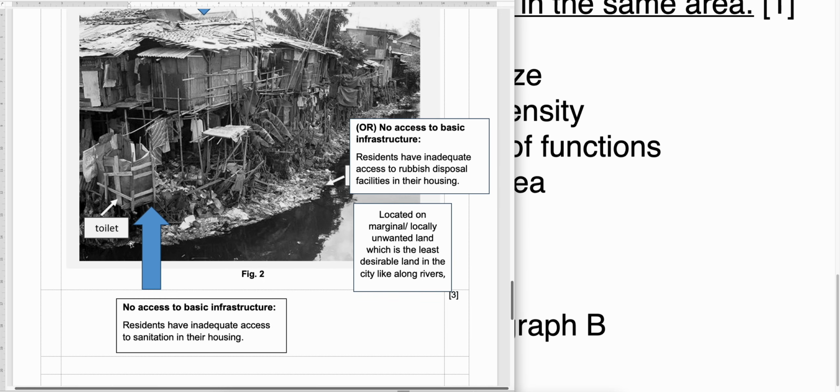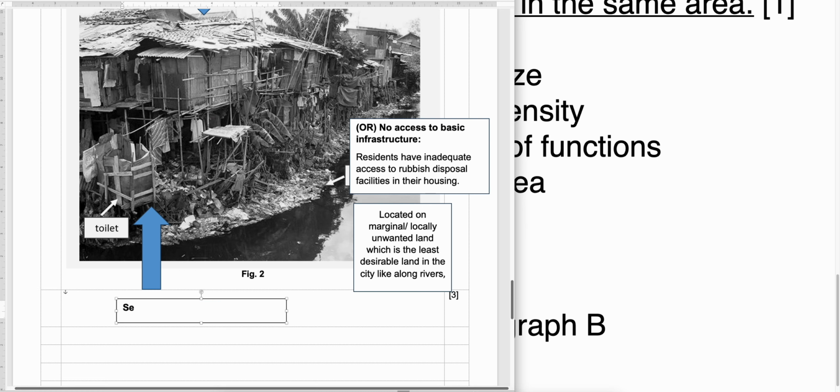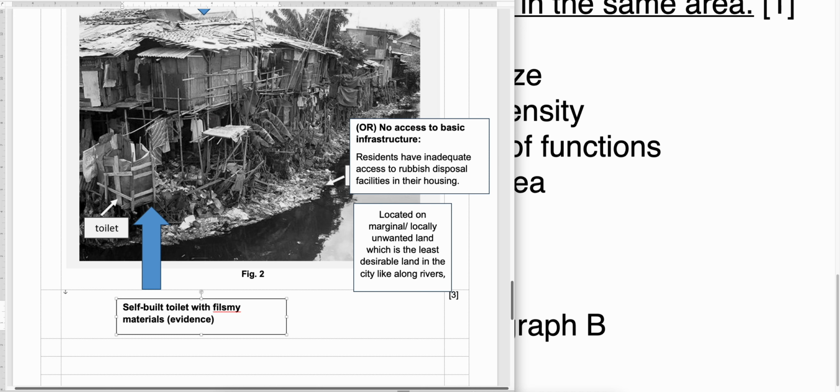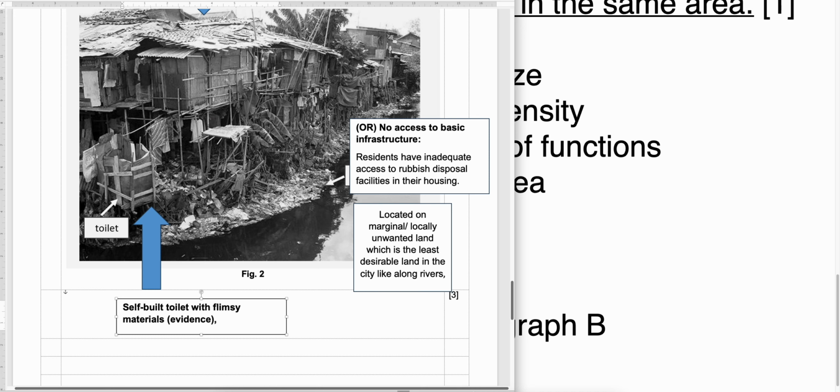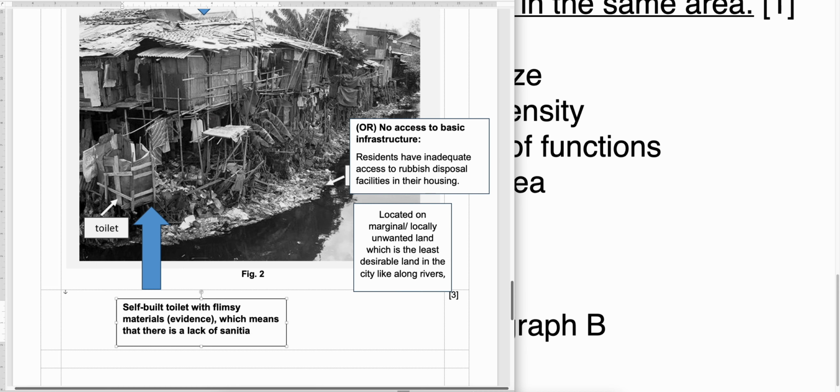All right, the toilet also. A lot of you say that the toilet looks self-built, okay, with flimsy materials. Okay, so that is the evidence. Okay, but what statement can you make then? All right, what statement can you say? So, which means that there is a lack of sanitation facilities. So what does it suggest? That means there's a lack of infrastructure. Okay, so a lot of you just talk about sanitation, never talk about infrastructure.